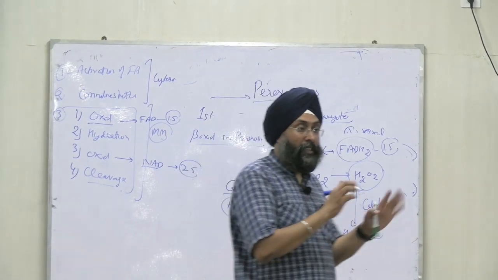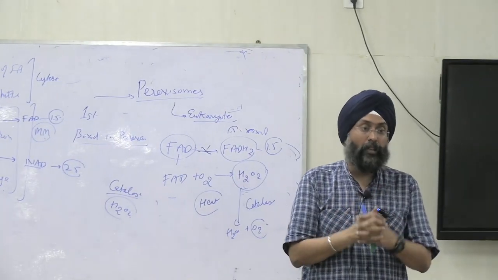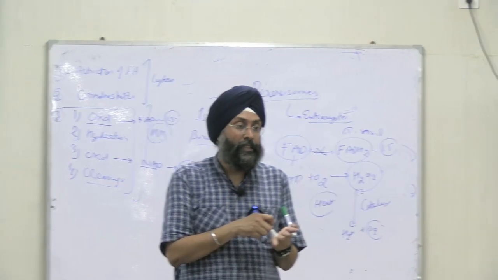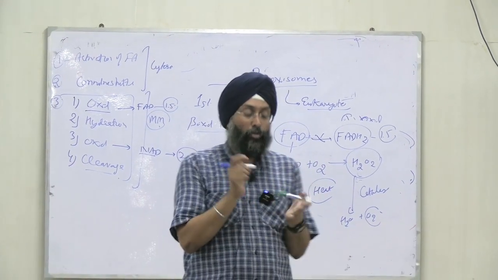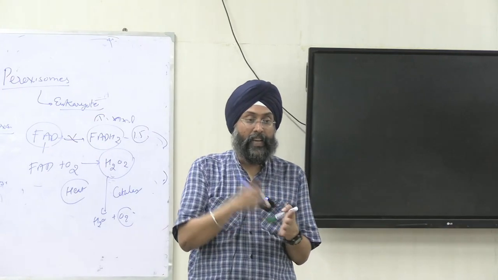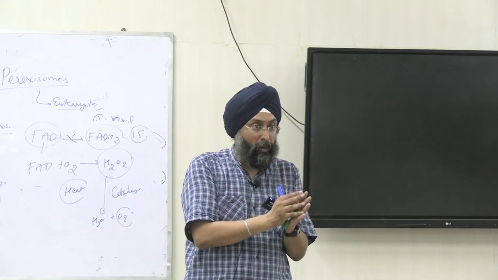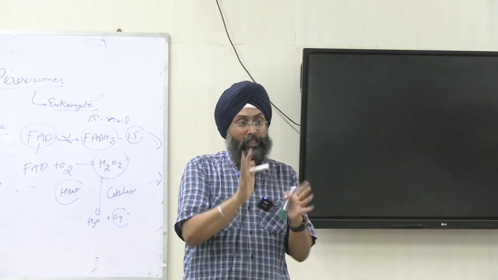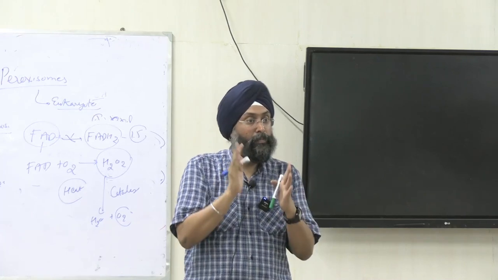Now these are fatty acids which don't contain any double bond. Now coming on to unsaturated fatty acids that contain double bonds. What will happen in case of unsaturated fatty acid? The double bonds will be broken down, and then finally beta oxidation will proceed. To break down, what will you use? 2 more enzymes, isomerases and reductases. They will break the double bonds. After that, there will be no double bonds, and then proper beta oxidation will proceed. If it is an even chain fatty acid, beta oxidation will proceed via acetyl CoA. And if it is odd chain, via propionyl CoA.